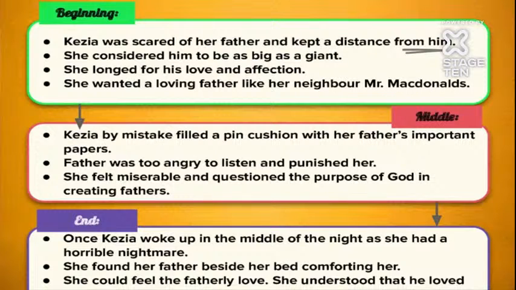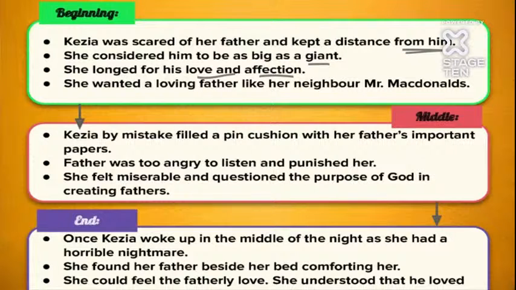She considered him to be a big giant. She says that when he yawns, it looks like a big giant is yawning. Whenever it is a holiday, he never spends time with her, just sleeps and sleeps. So that is what she says. And she longed for his love and affection. Kezia wanted her father to love her and show some affection towards her, but he didn't.